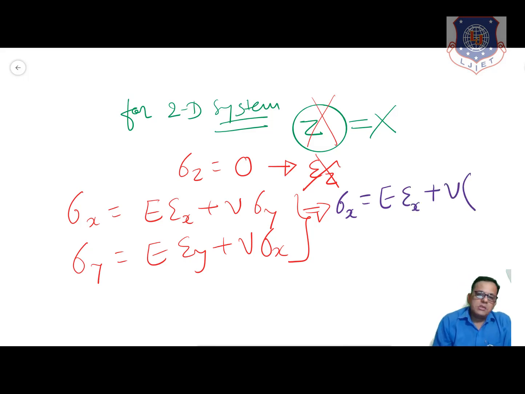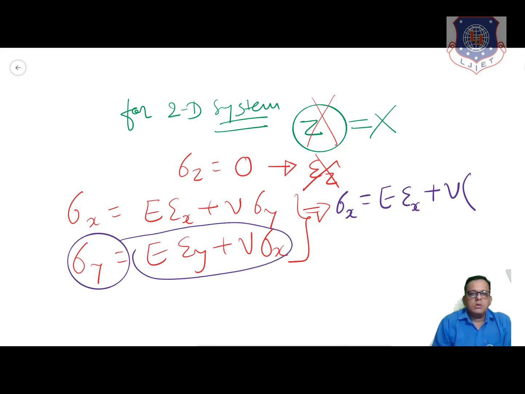Now we will substitute this value here. Okay, so let us go further.